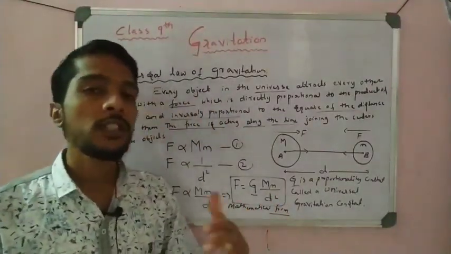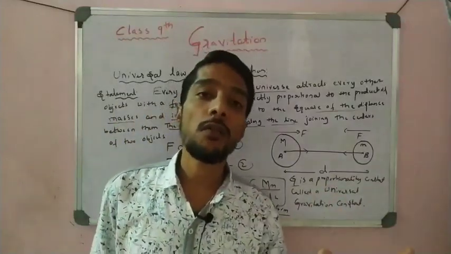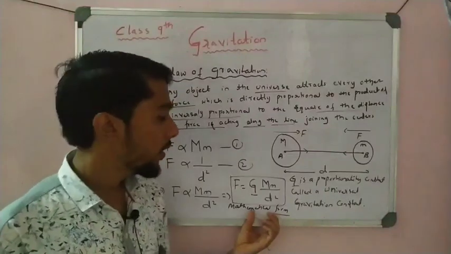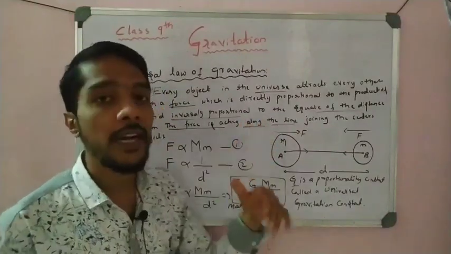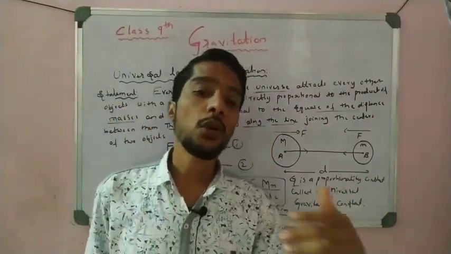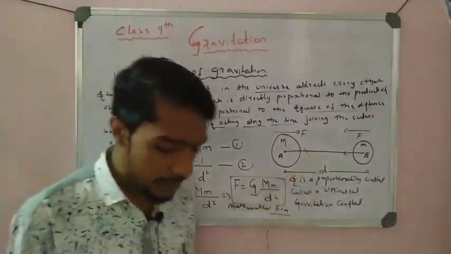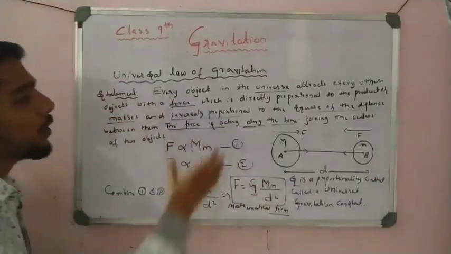In the examination they ask to state Newton's universal law of gravitation, so you can write this statement and the final formula. They may also ask to state and prove the universal law of gravitation, so you have to mention all these things, students. Please write down all of this.